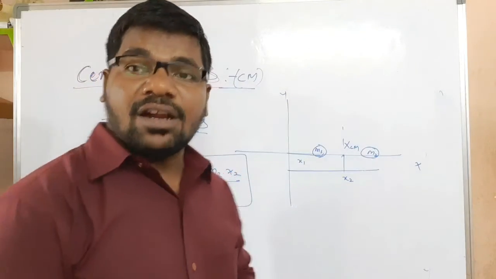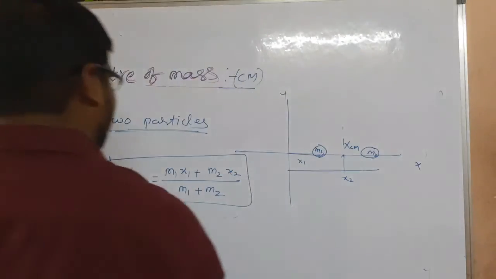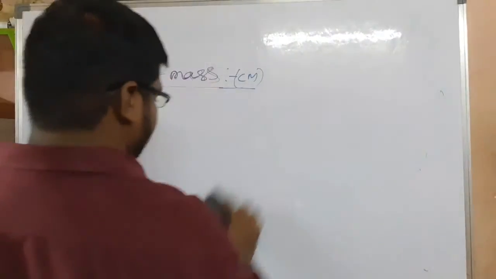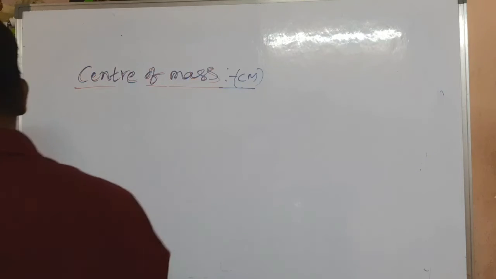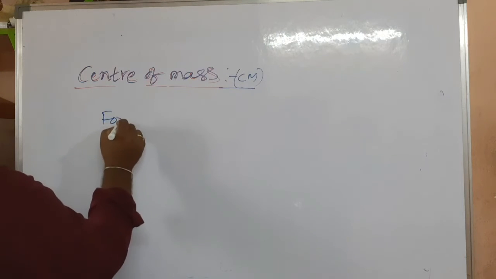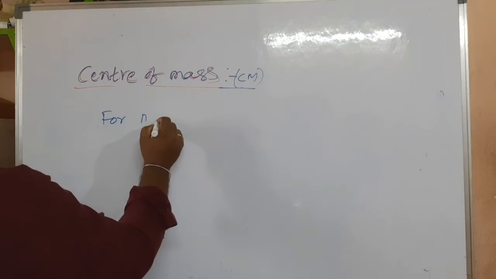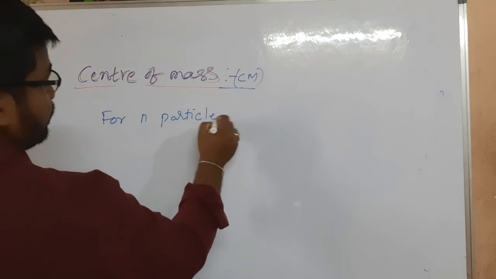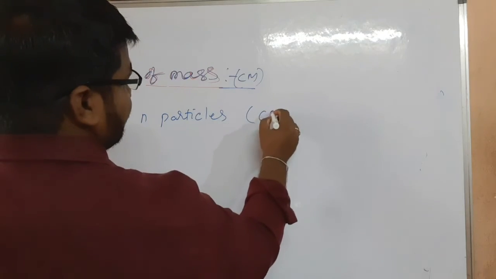For n number of particles, how can we find the center of mass?